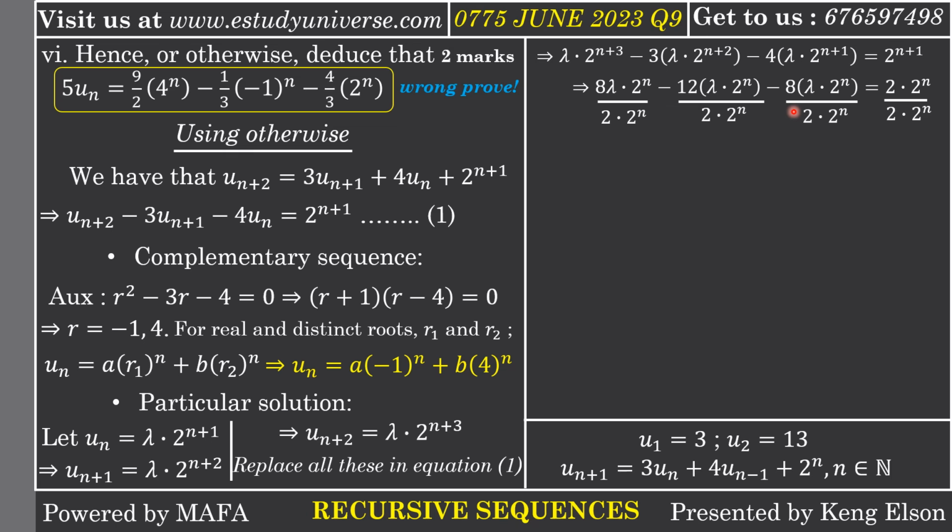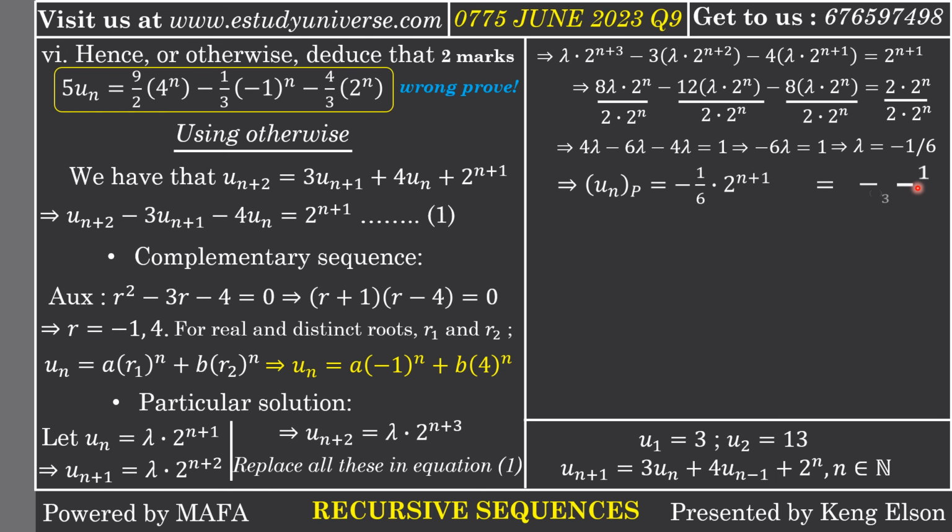Now from here, we can divide all through by 2 times 2^n, because you realize that this 2^(n+1) is 2 times 2^n. Once we divide, here we have 4 lambda, here we have 6 lambda, here we have 4 lambda. 4 lambda minus 4 lambda is 0, so -6 lambda will be equal to 1. So lambda is -1 divided by 6.